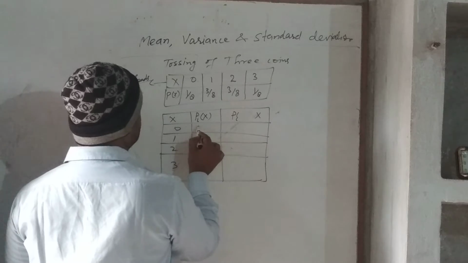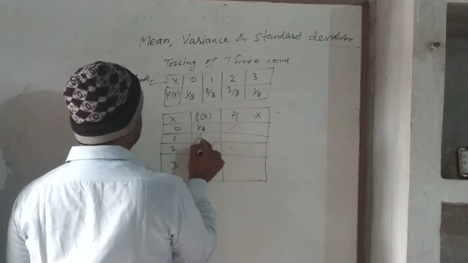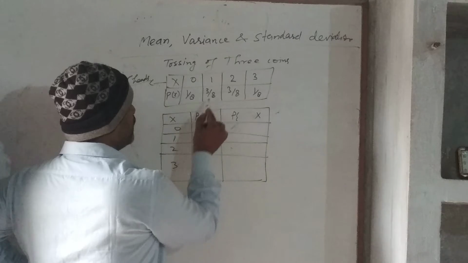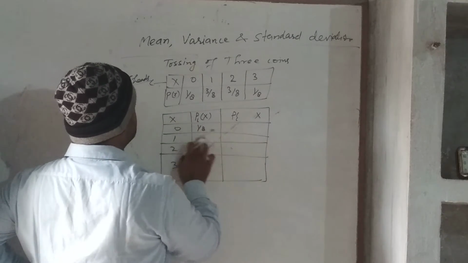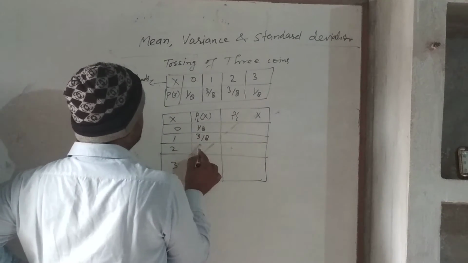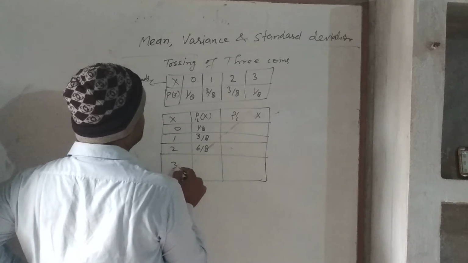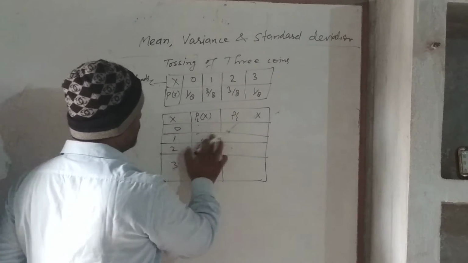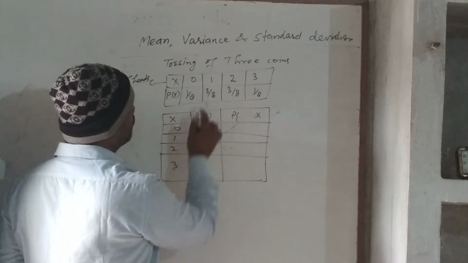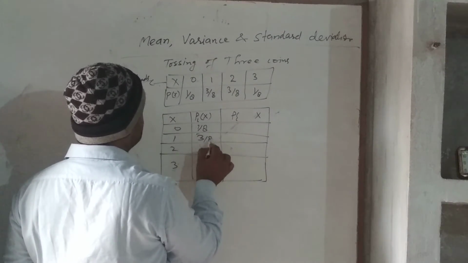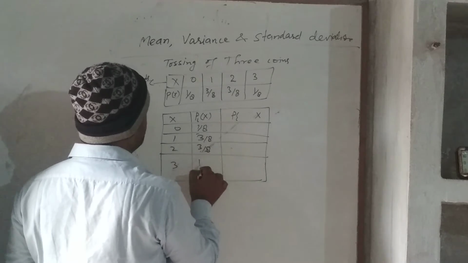What is the probability of getting 0? 1 by 8. Sorry, we have to write the px only here. Here we have to write 1 by 8, 3 by 8, 3 by 8 and 1 by 8.